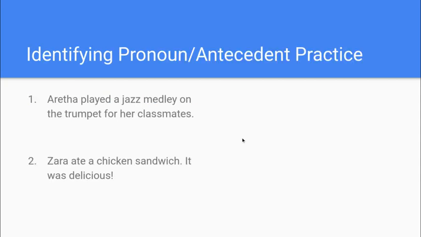All right, let's do this one together. We're identifying the pronoun and the antecedent in each of these sentences. Again, you'll be doing this today on NoRedInk. So, Aretha played a jazz medley on the trumpet for her classmates. First identify the pronoun. Hopefully you noticed the possessive pronoun there, her. Now to find the antecedent, you have to determine what her is referring to. Whose classmates are these? This is Aretha. Oh, sorry, I just gave you the second one. Hopefully you had it. Zara ate a chicken sandwich. It was delicious. It is our pronoun. It's referring to sandwich, okay? So that's your antecedent there.